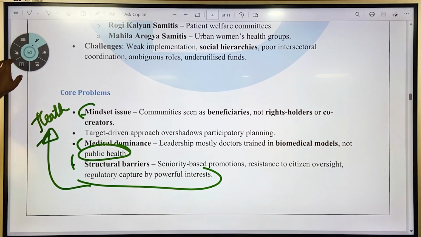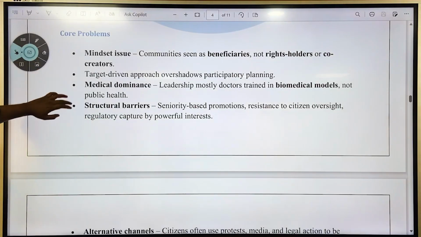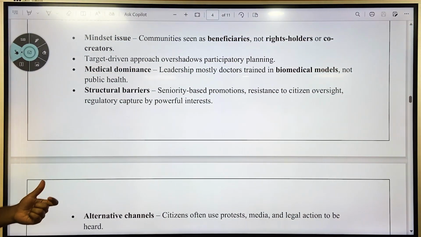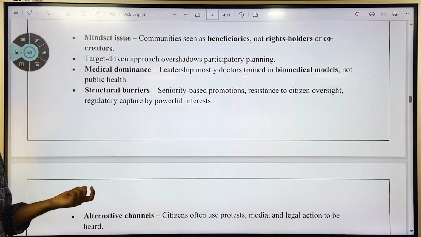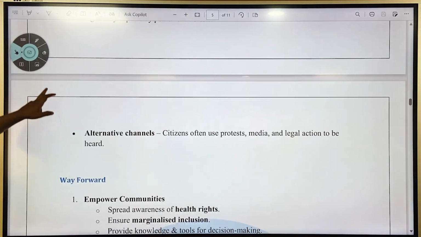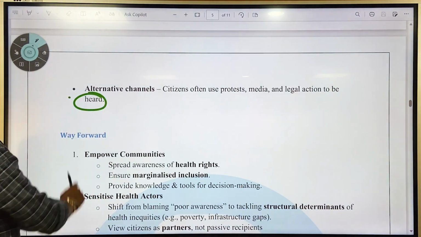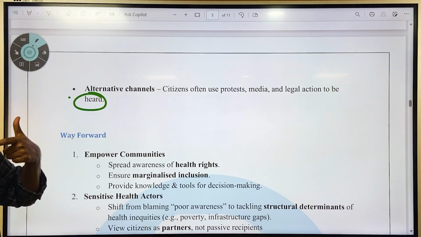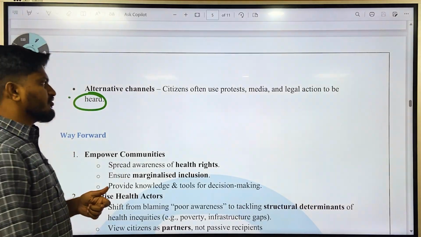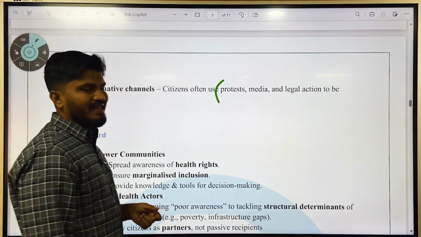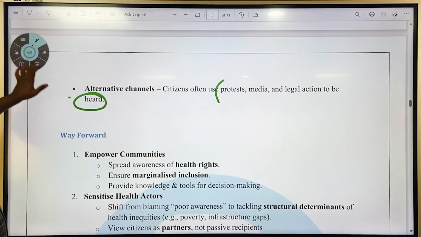So these are some of the core problems: a mindset issue, a target-driven approach that overshadows participatory planning, and health policy dominated by doctors rather than leaders of public health. Next, structural barriers, where the focus is on seniority and promotions. And also the alternative channels, that is, citizens often use protest, media, and legal action to be heard. Since they do not have any other option to voice their opinions, obviously they are going to go for protest, media, and legal action.